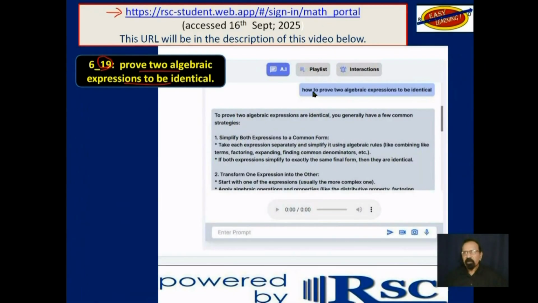So this is what I typed in: how to prove two algebraic expressions to be identical. And then I searched and I got this. To prove two algebraic expressions to be identical, you generally have a few common strategies. Actually, there are three. It goes on to explain the first one and the second one and so on. Let's see that a little clearer on the next slide.